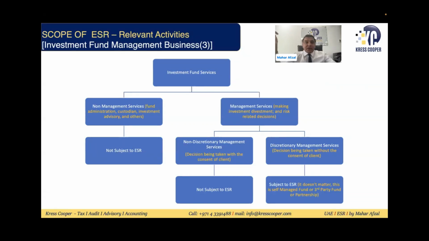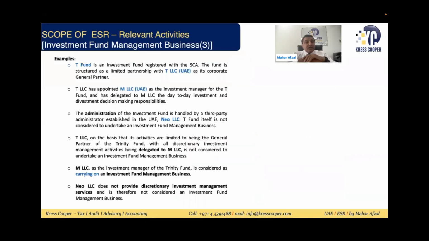In case of non-discretionary services, ESR will not be applicable. It has been very clearly written in the law and guide. But in case of discretionary fund management services, where the fund is taking decisions without the consent of the client, it will be subject to ESR. This is one example.